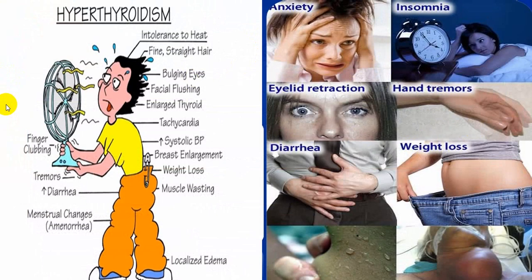These are the common features: anxiety, insomnia, all the signs of exophthalmos, tremors, weight loss, diarrhea, etc. You will have an enlarged goiter and excessive sweating, all those features we already mentioned here.